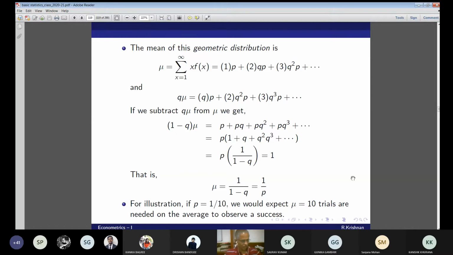So this shows that the mean of a geometric distribution is simply 1 by p. This is how to show it if you want to show. So for illustration, if p is equal to 1 by 10, you would expect mu equal to 10 trials are needed on the average to observe a success.